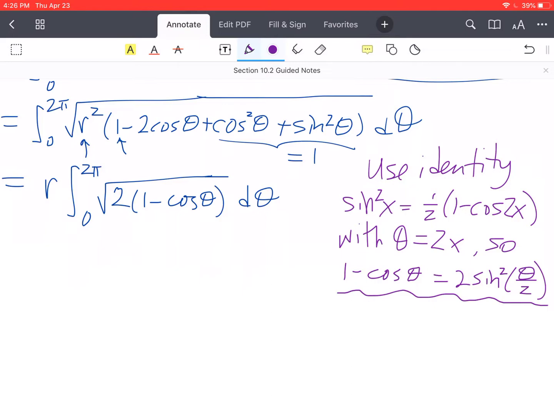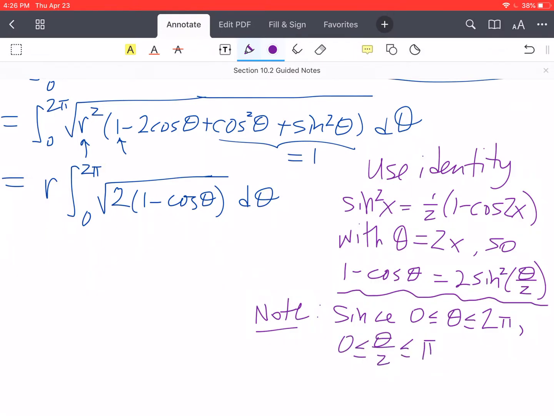And then let me go ahead and just do our work with the square root right now. So just going to do this as a separate note over here. So note, we're going to need to determine the positivity of the term inside the square root. So since theta is between 0 and 2 pi, that means theta over 2 is between 0 and pi.